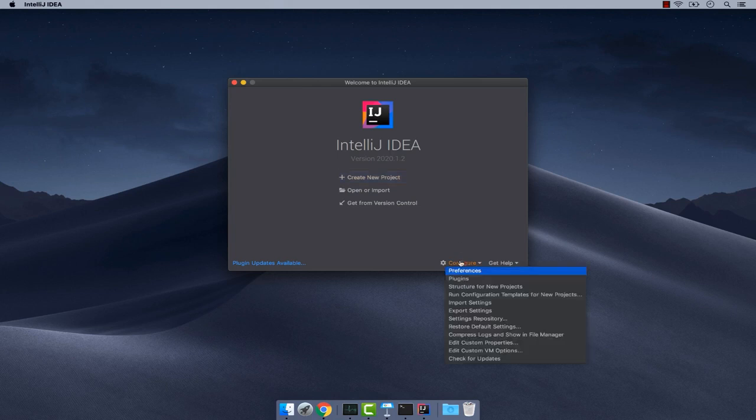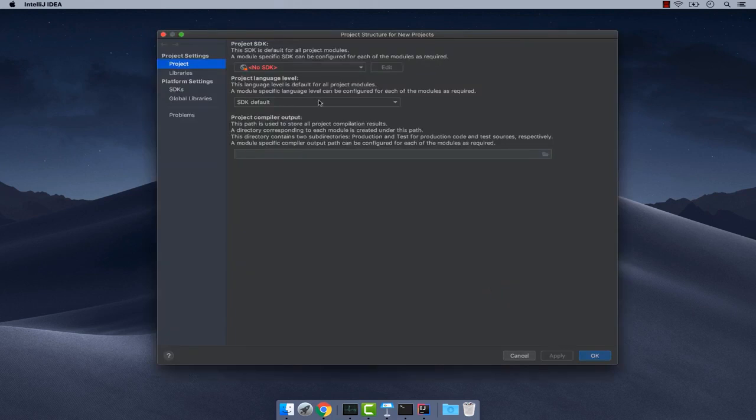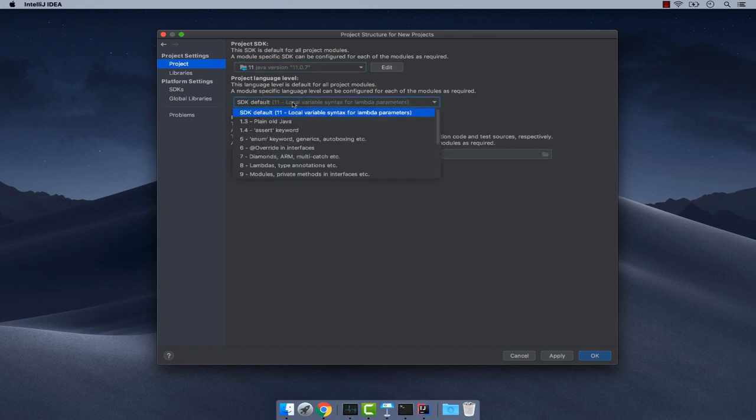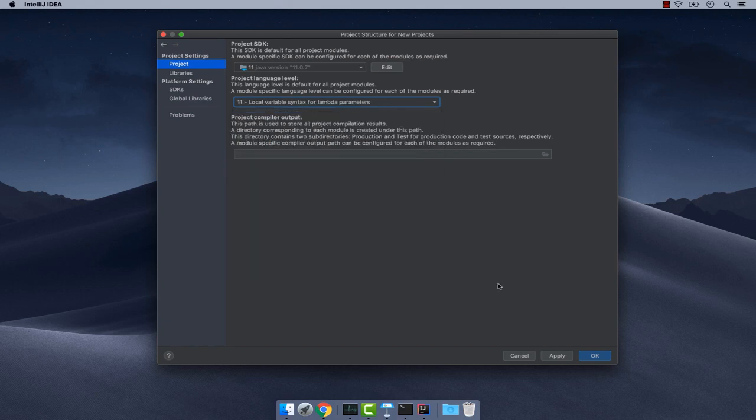Now let's quickly configure IntelliJ to use the Java 11 version that we installed. So click on configure. And then right here, you should see that we have structure for new projects and then no SDK. So we're going to change that. So click on the drop down and you can see that we have Java 11, and then make sure that we have SDK default to 11. So right here, you see that we can pick from different Java versions, right? So 14 and then 12, so on and so forth, right? But make sure that the actual project language level is set to 11. So now click on apply, okay.